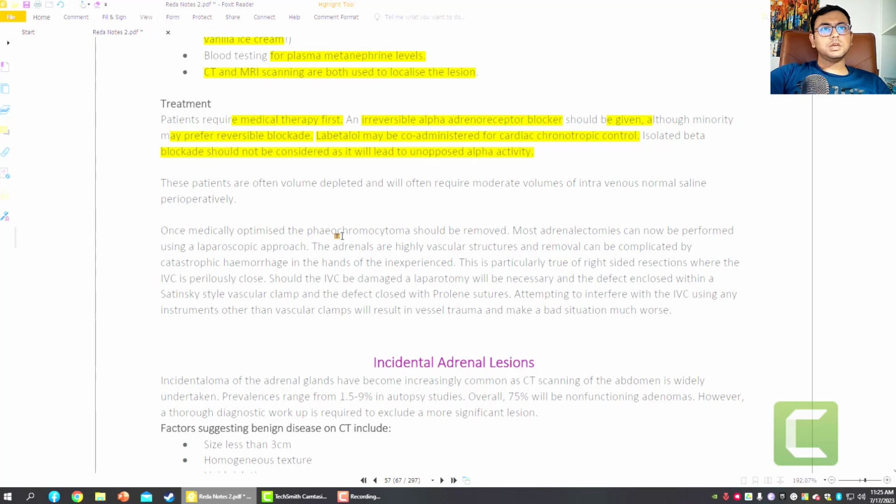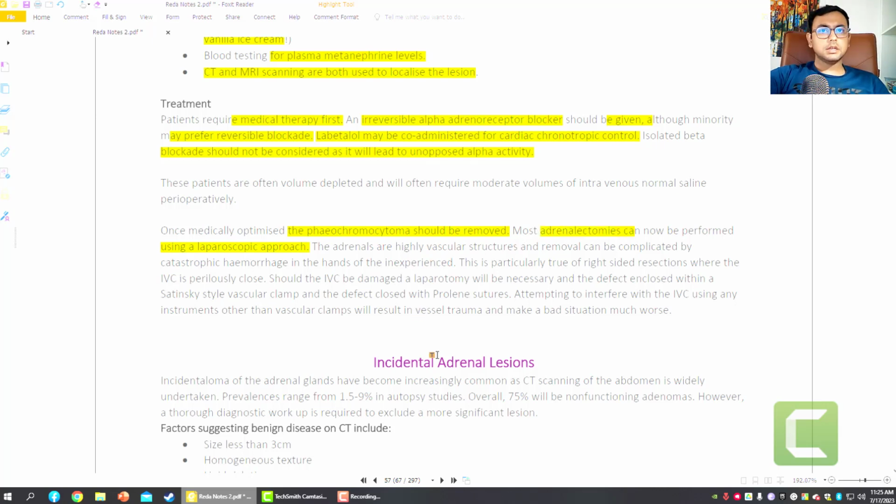So once medically prepared, the pheochromocytoma should be removed. If medical treatment fails, in that case surgical treatment is mandatory. In that case, most adrenalectomies can now be performed using the laparoscopic approach. So the laparoscopic approach is very promising for adrenalectomy. Okay.